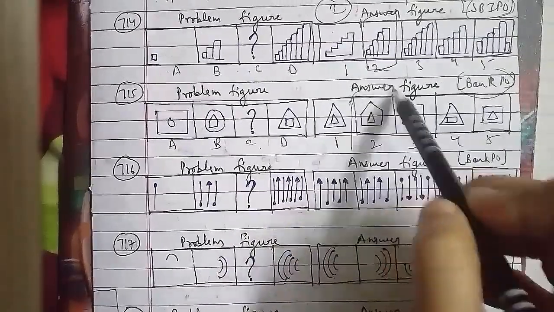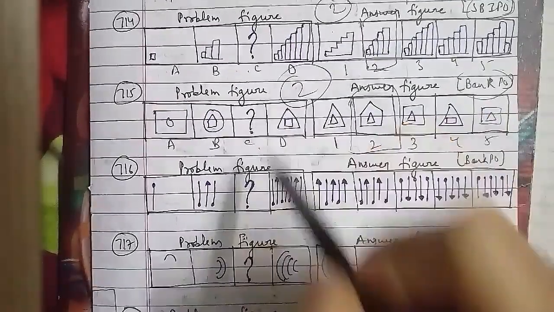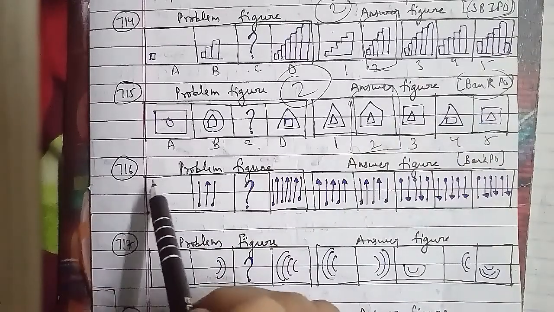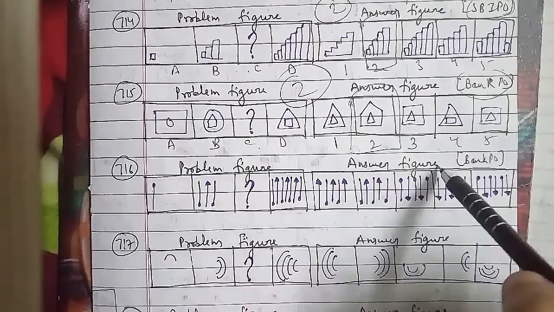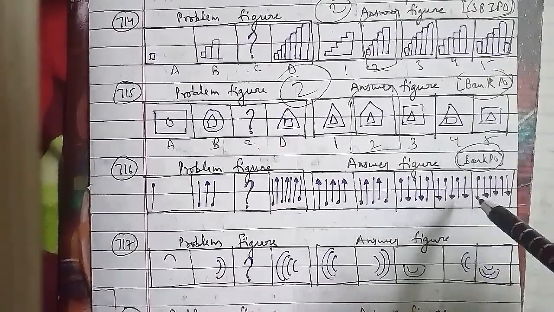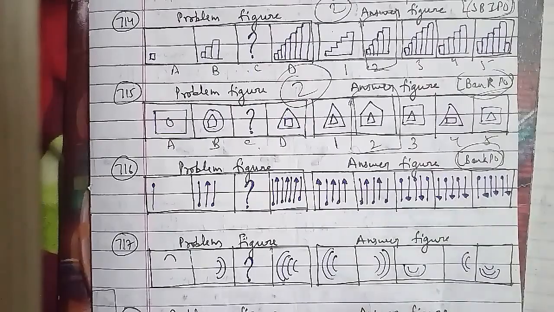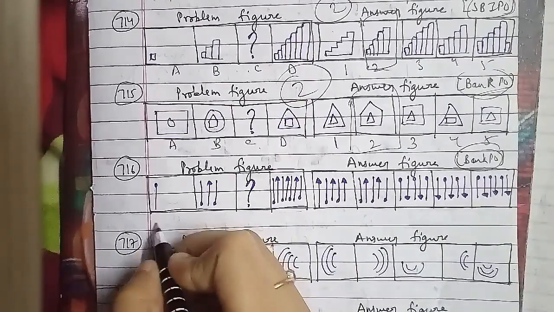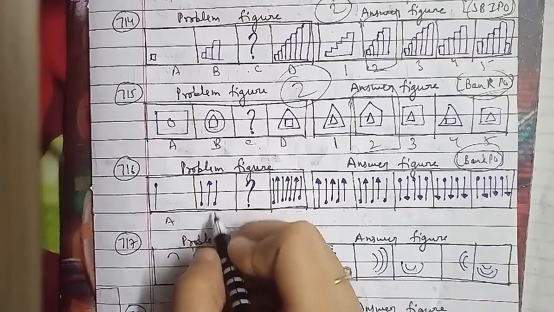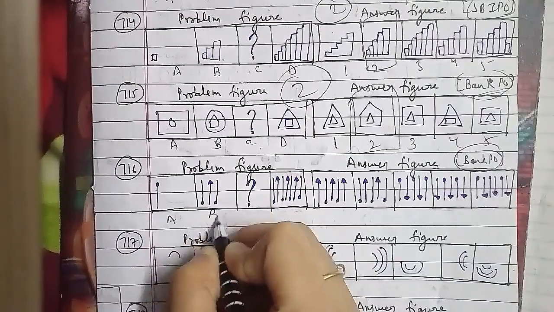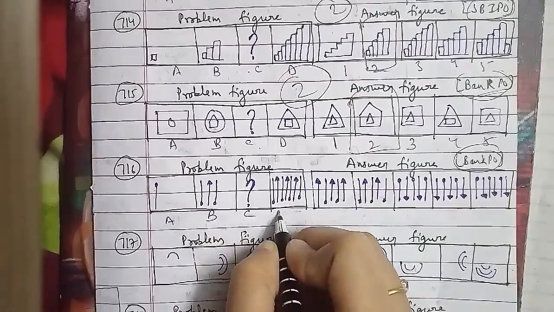Let's go ahead with the 716th question of the session here. These were the problem figures, and these were the answer figures. This has been asked in the bank PO question paper. There is a pin, that is figure A. Then we have a pin and an arrow combination, that is figure B. And then we have the C figure, then we have the D figure, and here we have 1, 2, 3, 4, and 5.